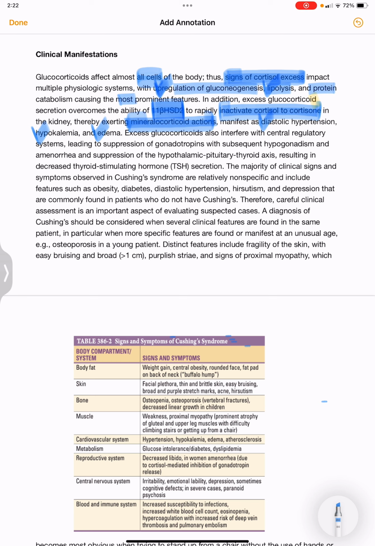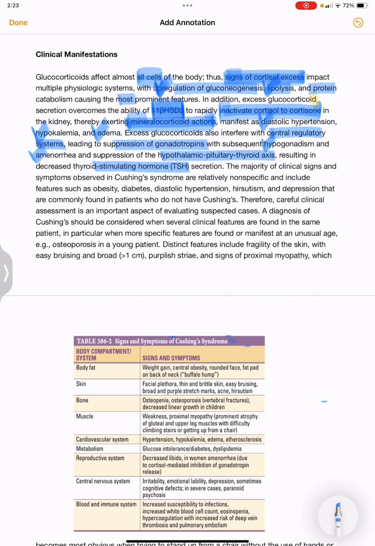What do excess glucocorticoids do? They interfere with the central regulatory systems. That is, they suppress the gonadotropins, which will lead to hypogonadism and amenorrhea. These glucocorticoids also suppress the hypothalamic pituitary thyroid axis, which will result in decreased TSH secretion.